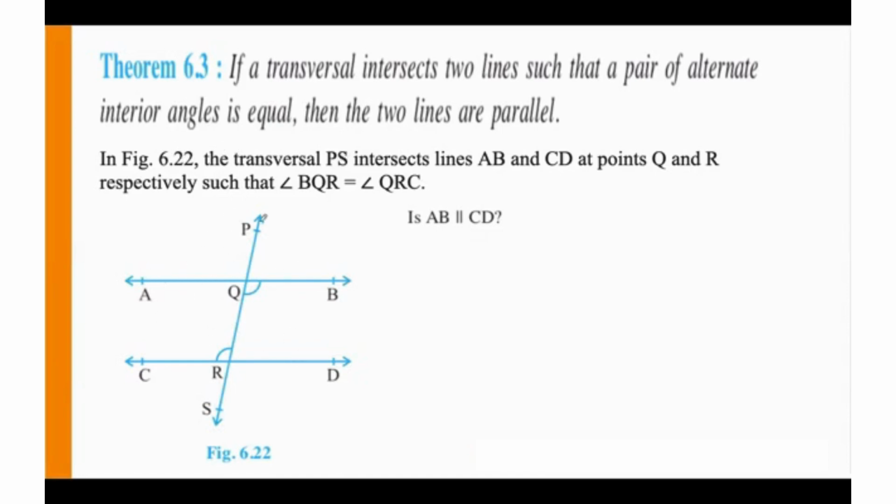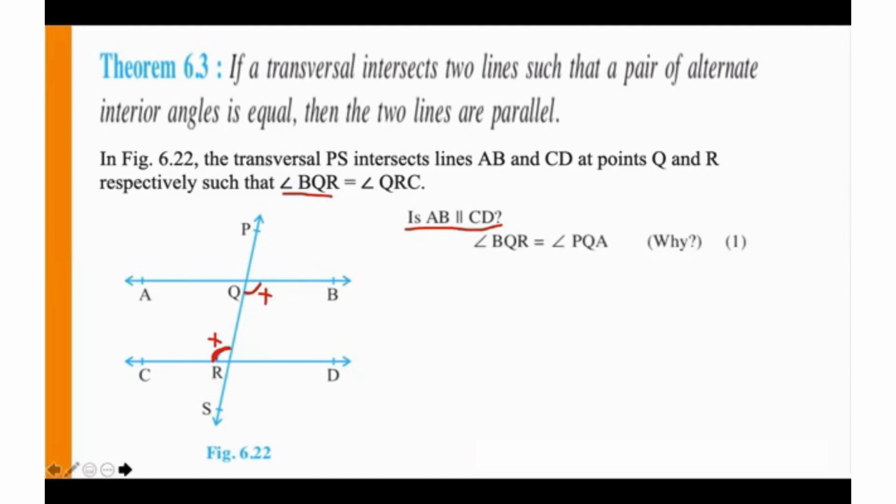So in the figure, the transversal PS intersects lines AB and CD at Q and R. So we have two lines. We don't know if they are parallel or not. We just have two lines and a transversal which is intersecting at Q and R such that angle BQR, that means this angle, is equal to angle QRC, this angle. So this angle and this angle are equal. That's all we know. It's given in the statement. We need to prove this. Is AB parallel to CD? Are these two lines parallel?